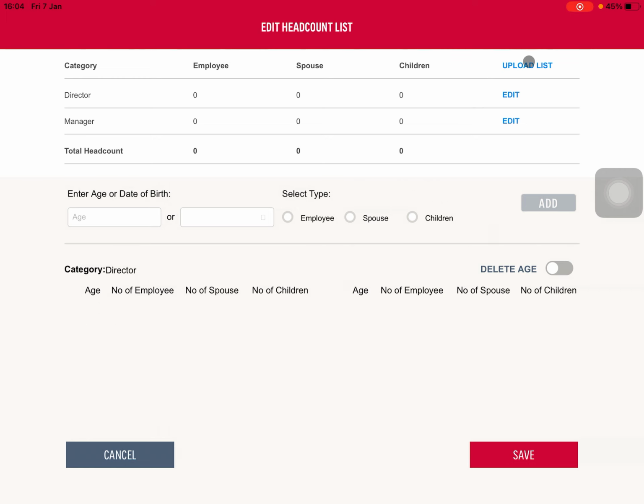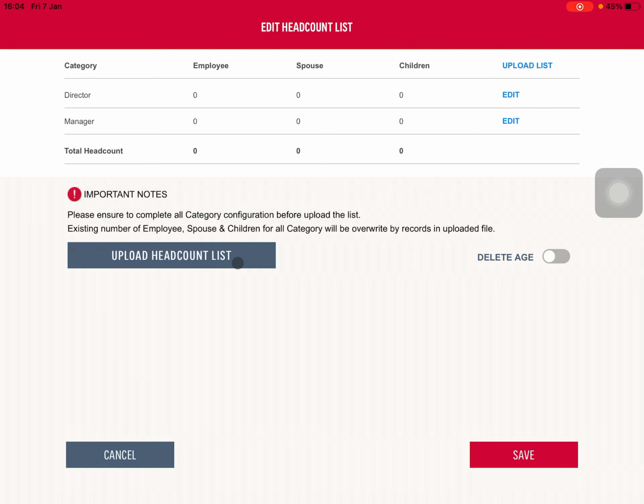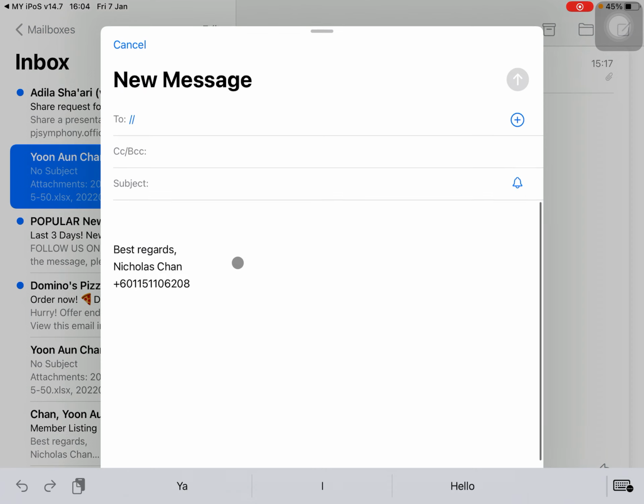It's going to be a very tedious process. What we suggest is you click on upload. Like I mentioned earlier, in the resources center there is a member listing. You can populate the data there, email it to yourself, email it to your default Apple email app. What is our default Apple email app? Our default Apple email app is this. It's not your premium account, it's this email account. You just email it to yourself, and once you click on upload, it will pop up like this.